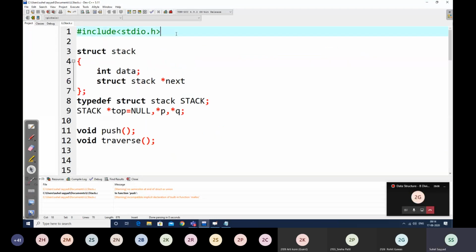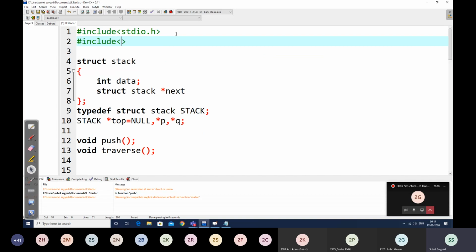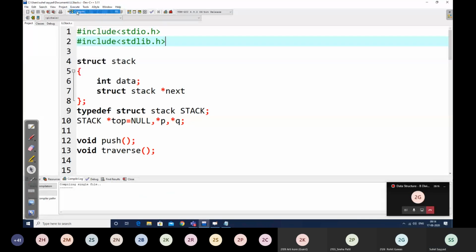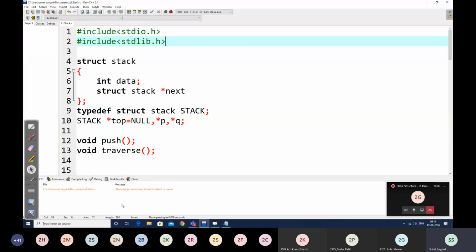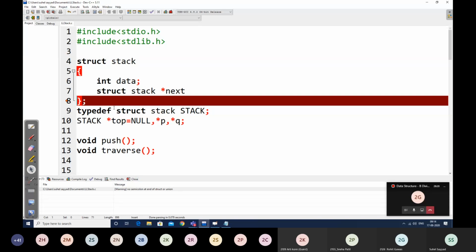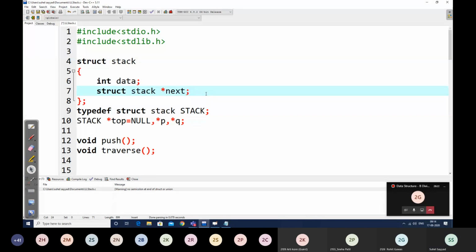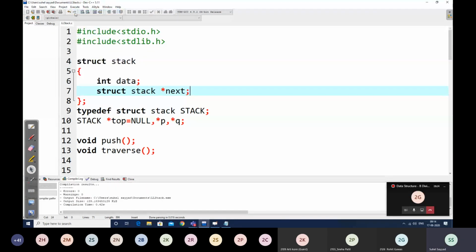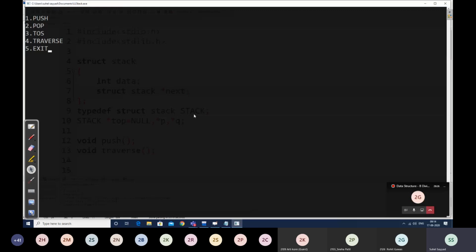Okay, I forgot to include stdlib. So let us execute this now.